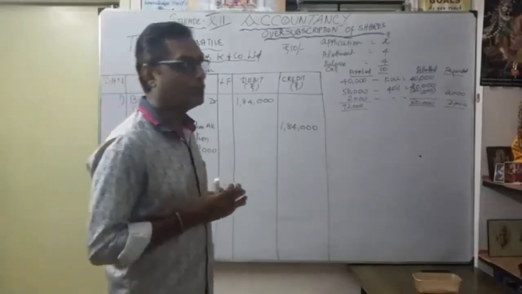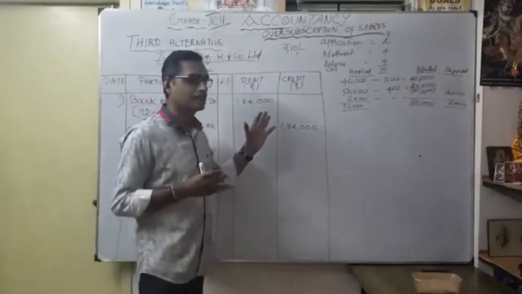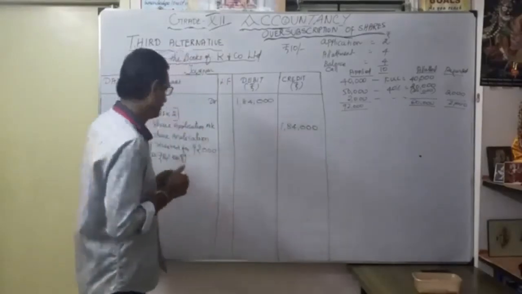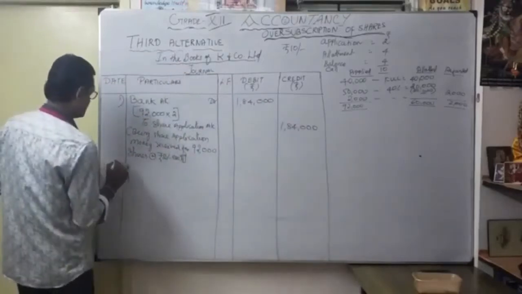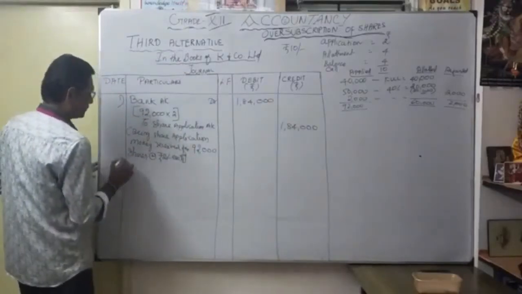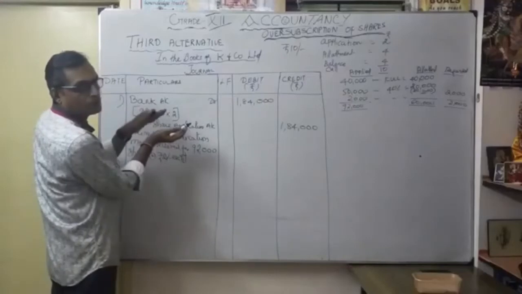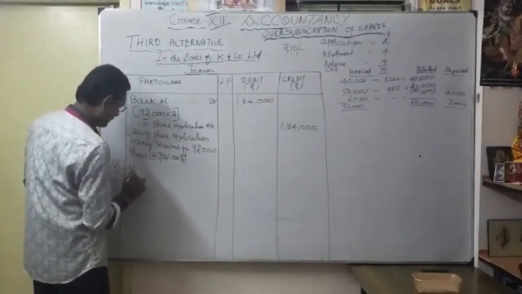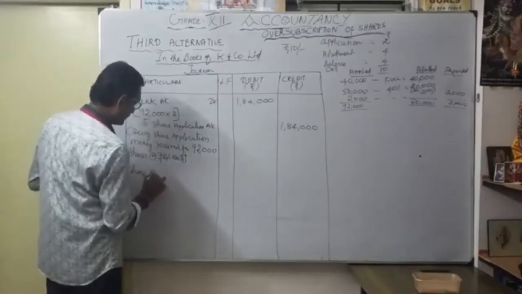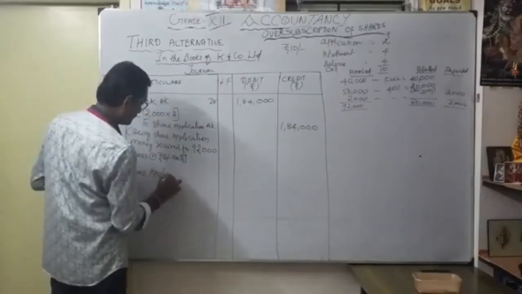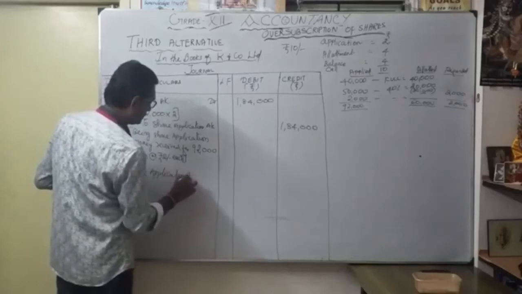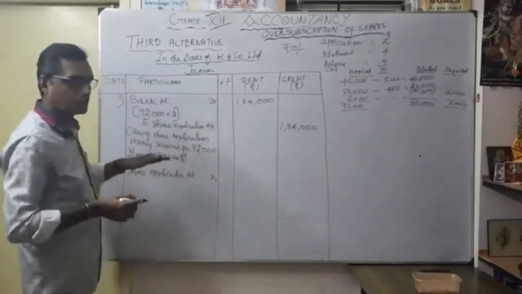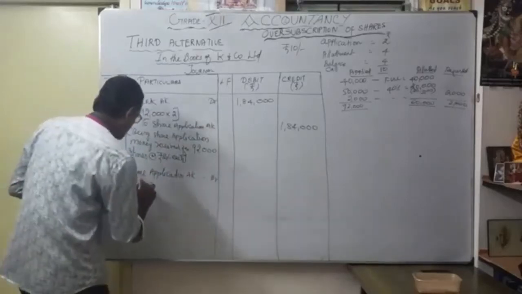Now how are we going to adjust this exact 1,84,000 as application money? Now see the second one. We are going to utilize this share application money. So share application account debit. Earlier credited, now I am going to debit. First, how much am I going to transfer?